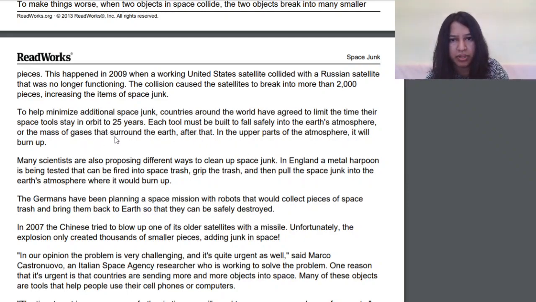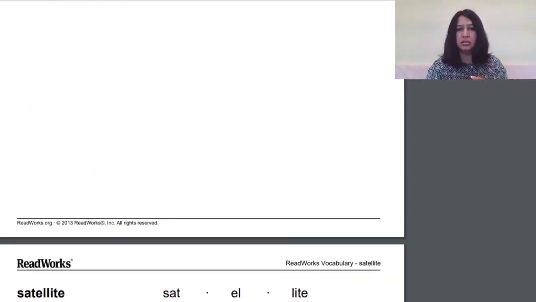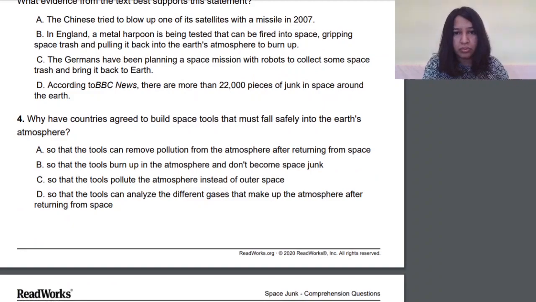It will burn up. Yes, in the upper parts of the atmosphere it will burn up. Also proposing different ways, again it would burn up, right? Germans. Yes, so we are looking a lot about the space junk burning up. So that the tools burn up in the atmosphere and don't become space junk.